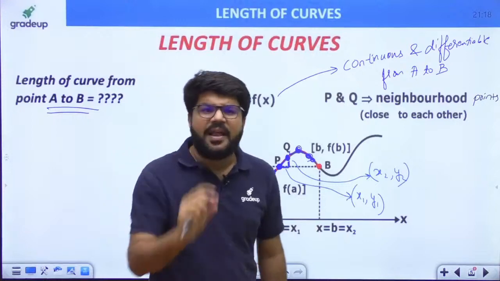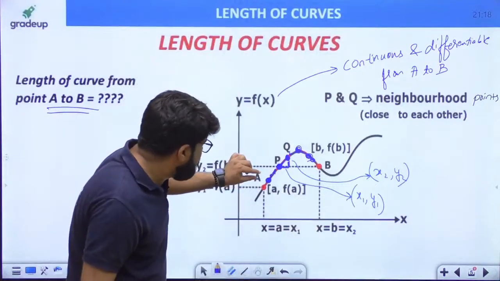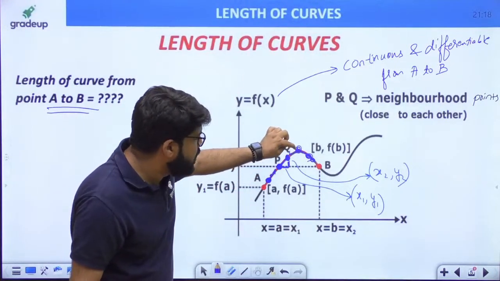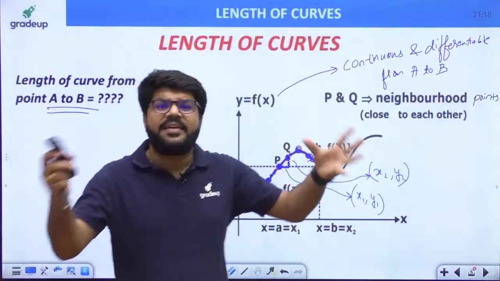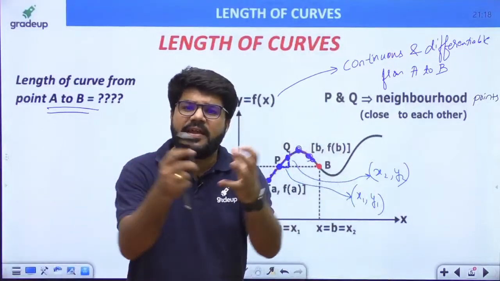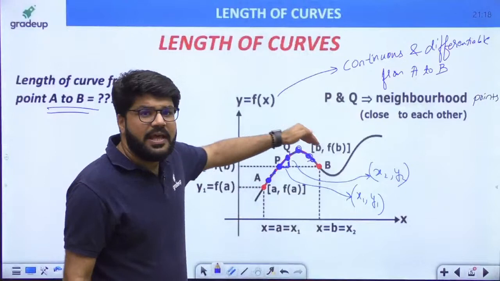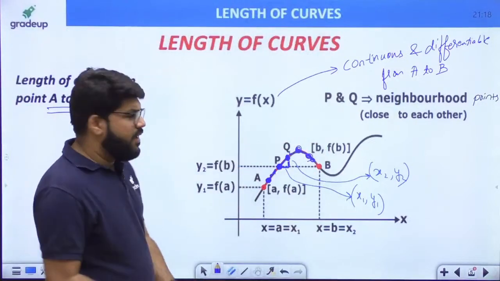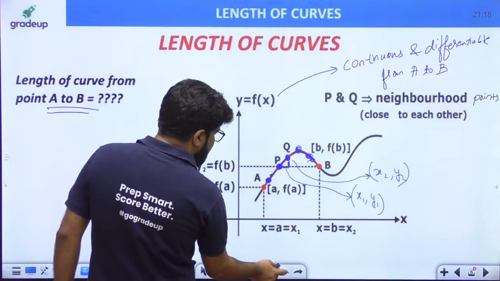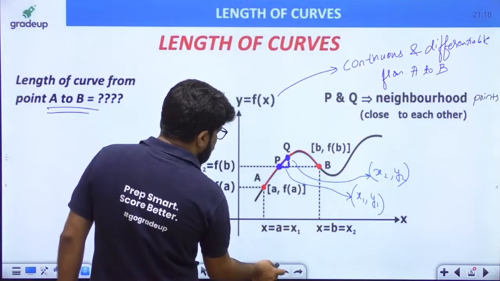So how many PQ lengths can I calculate? I can calculate small lengths PQ, and when I add them, that means when I integrate them, I will get the total length from A to B. This is what we are supposed to do finally.